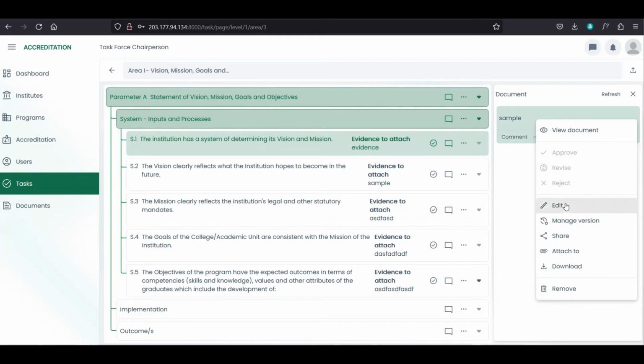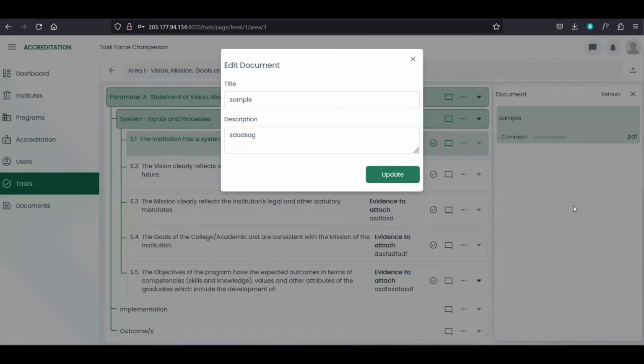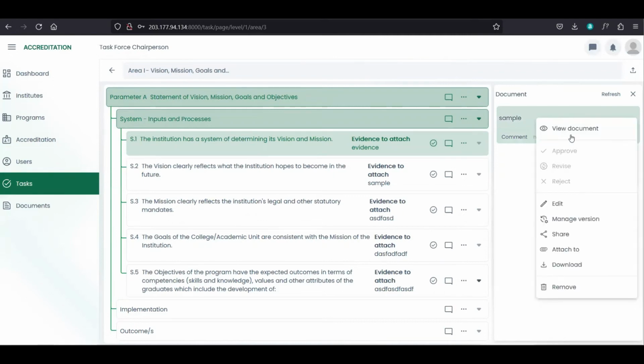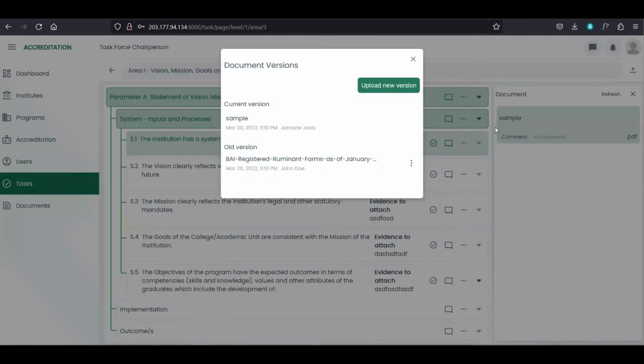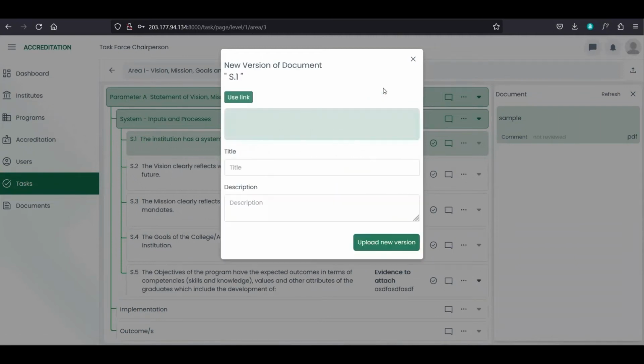And we can edit. So let's click edit. So ma-edit lang na to ang title and description sa document. So right click and we can also manage version. So makita na to diri ang current version and an old version sa document. So sa old version, we can set that old version as current version and download also. And pwede po ta maka-upload of new version sa document.